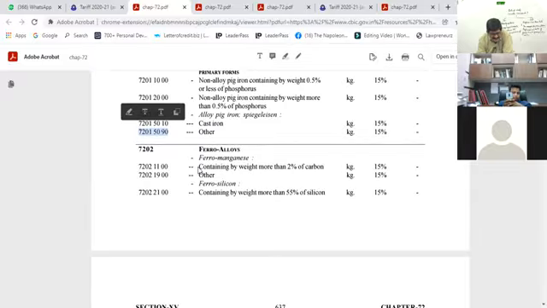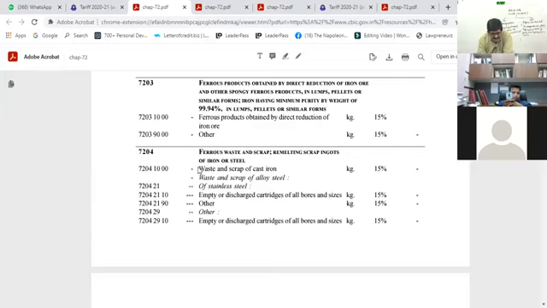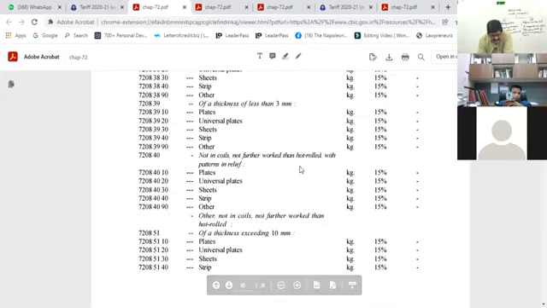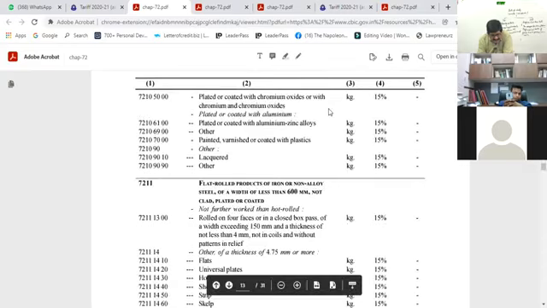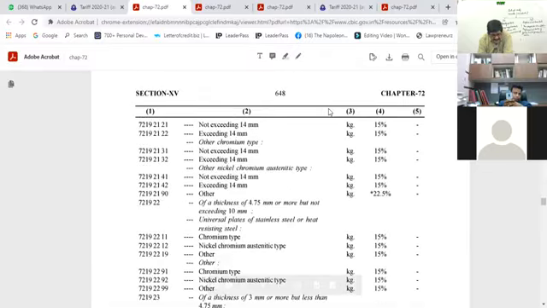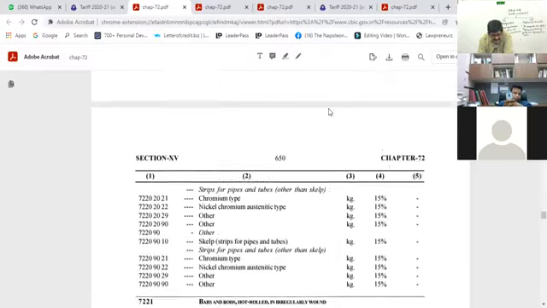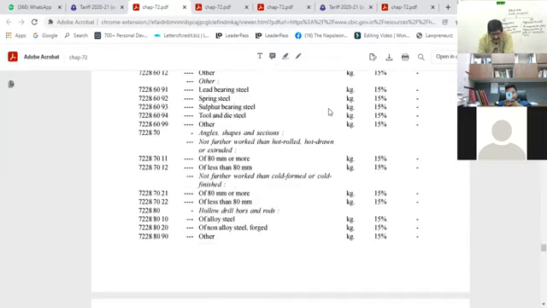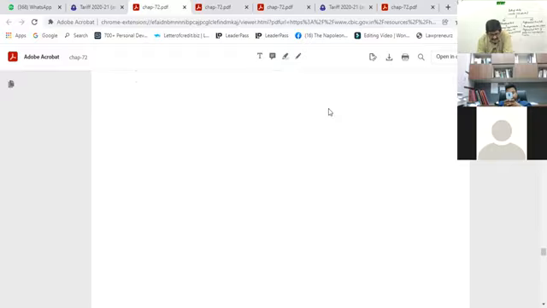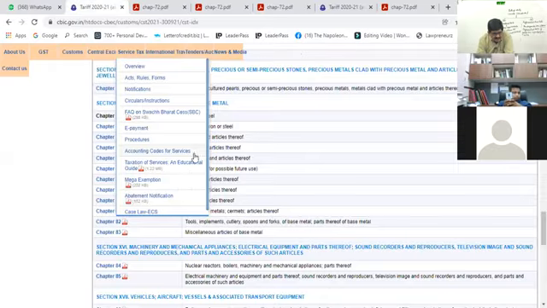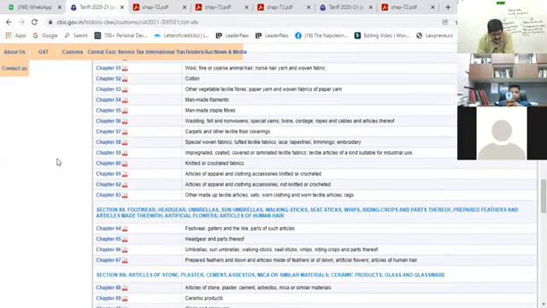Got it? Yes. I'm just trying to find whether any preferential rate is there for some article, because in steel, generally preferential rates do not apply. Anyway, that was just for reference. So keep on looking at these chapters as and when you find some time. The entire tariff is available to you here, on the website of CBIC.